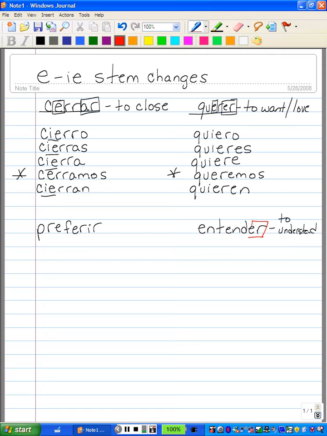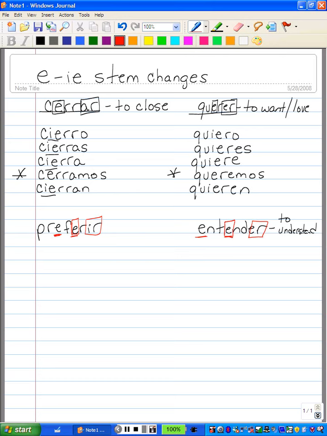We're going to take off the ER, and right here we're going to take off the IR, and we're going to put the respective endings on. But if you look, after we take the ER and the IR off, the stem of the verb has 2 E's. Entender has an E there, and then preferir has 2 E's. The rule for stem changing verbs is that if the stem of the verb has 2 E's, then you do the stem change on the second E.